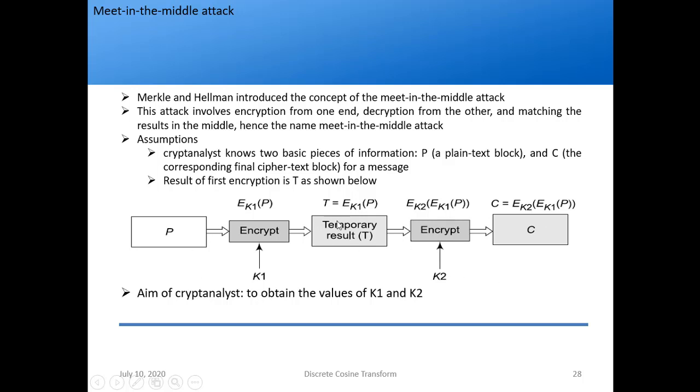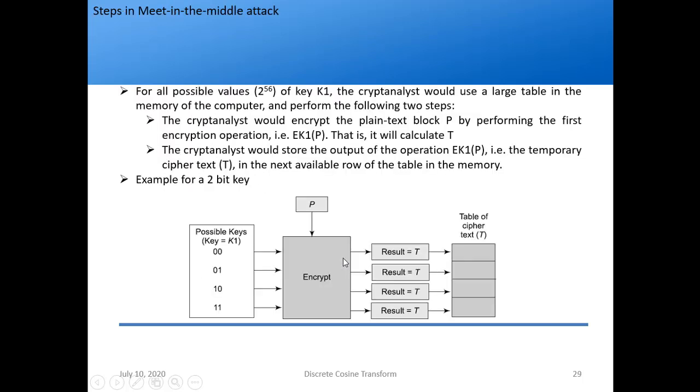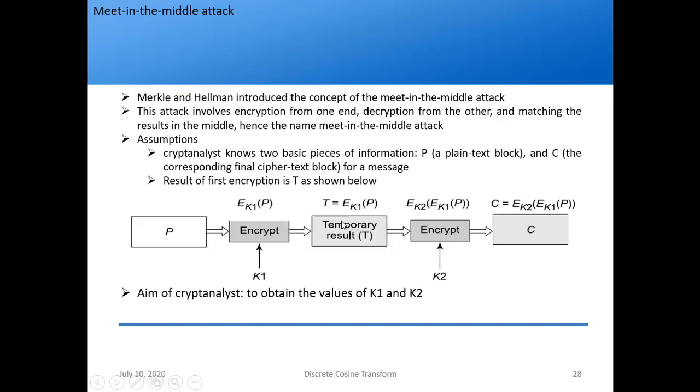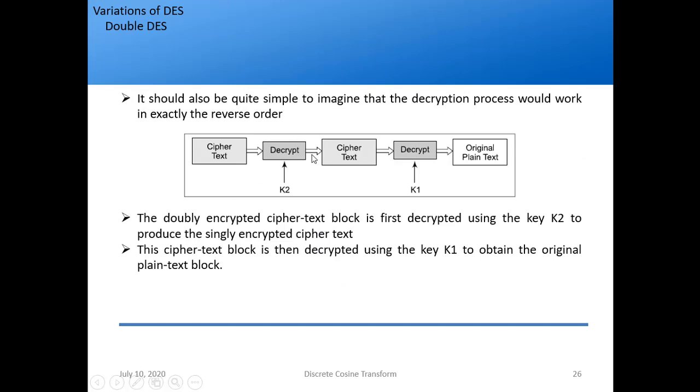So the simple double DES procedure is shown here. Okay. For all possible values of keys, that is 2 raised to 56 values of K1, what does the cryptanalyst do? He should have a large table in the memory of his computer, right? So a 2 GB or 1 TB hard disk won't do. A huge memory would be required, because we saw it would be crores of keys. And he should perform the following 2 steps. The cryptanalyst would encrypt the plain text P, he has the plain text, right? So he can encrypt it with the first key using EK1 of P. This is the same simple double DES procedure, written here with equations, right?